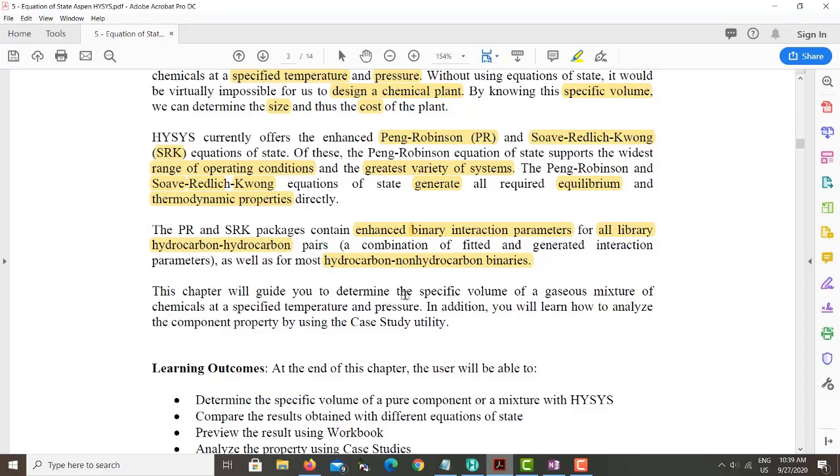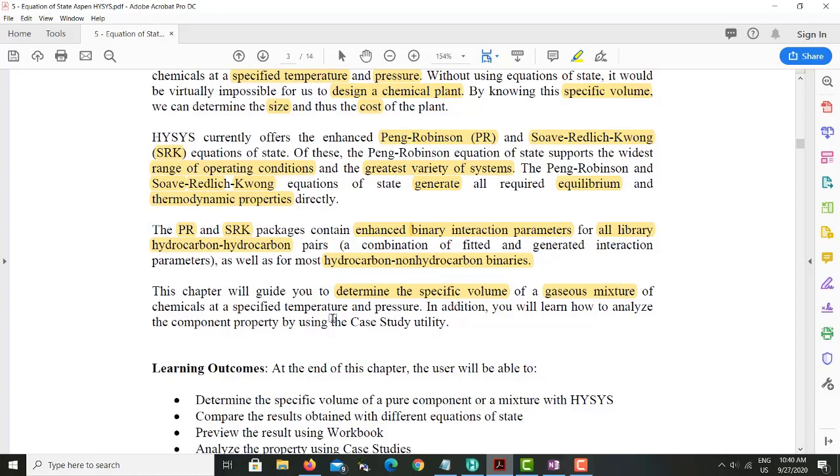The second thing is that they determine the specific volume of the gas mixture of chemical. So in this chapter, what we are focusing on is how to calculate the specific volume of our different gas mixtures by using the Peng-Robinson and SRK equation of state. These are the two things that we need to focus on: calculating the specific volume of a gaseous mixture by using the Peng-Robinson or SRK equation of state.